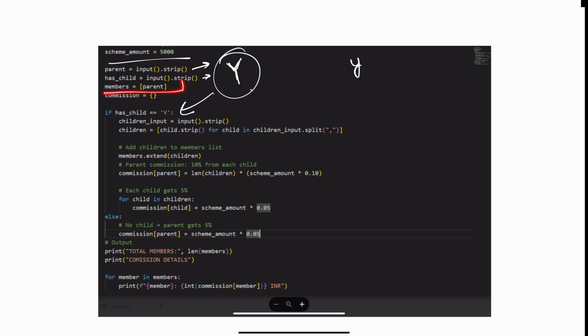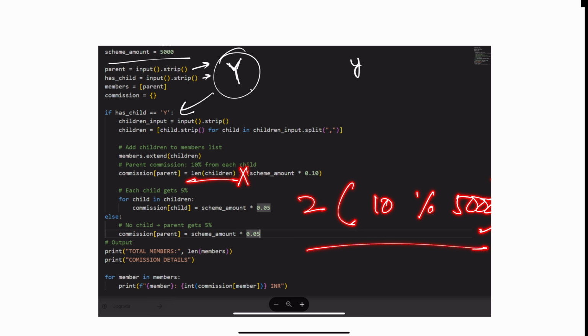First, I had the members as just one parent. If I have children, I will add them. Now commissions. Since I have children, that means it is 10% of the count of the children. From each, I will be getting 10%. Don't calculate 10% from each and then add again 10% from another child, 10% from another child. Instead of that, you take the number of children, which is 2, times 10% of 5,000 rupees. This is how you have to calculate. That's why I am multiplying the number of children by 10% of this amount.